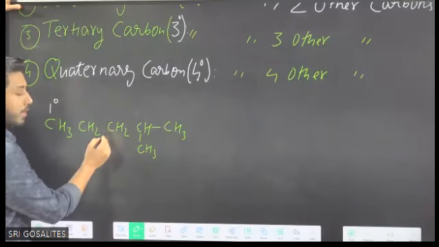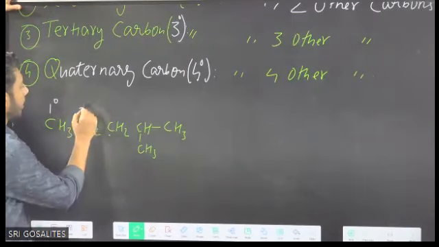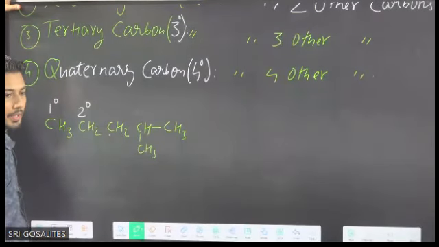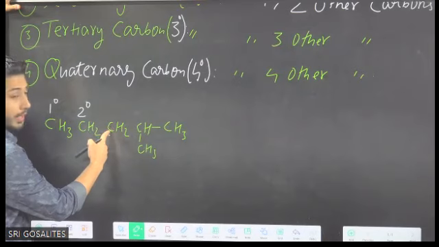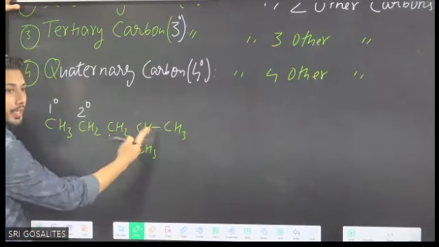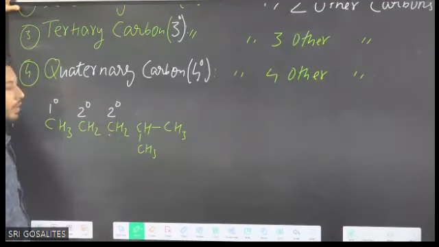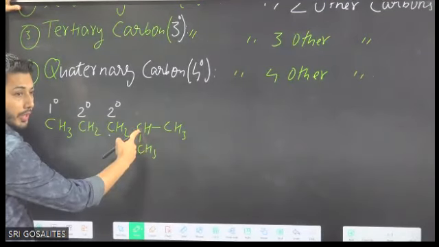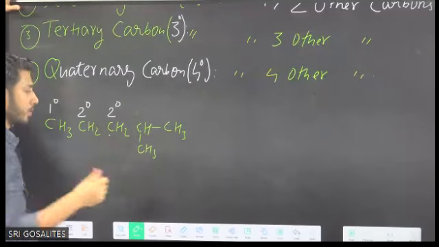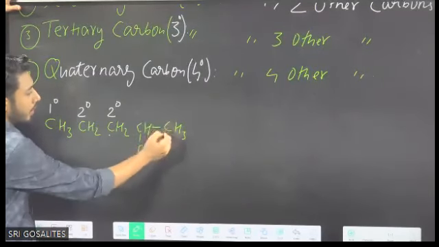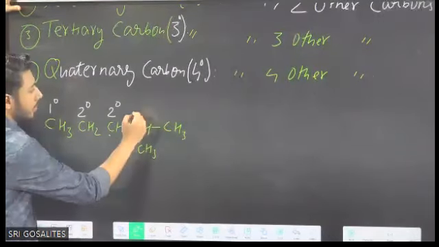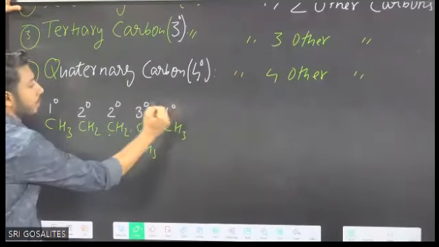This carbon CH2, it is bonded to how many carbons? 2. Right side carbon, left side carbon, it is secondary. Take next carbon CH2, left side, right side, connected to 2 other carbons, again secondary. Then this carbon CH, it is bonded to 3 other carbons. Left side carbon, right side carbon, and another carbon. This is tertiary and this is primary.